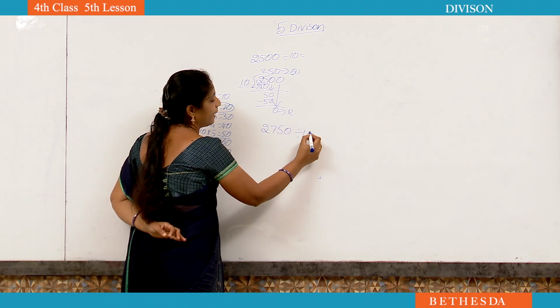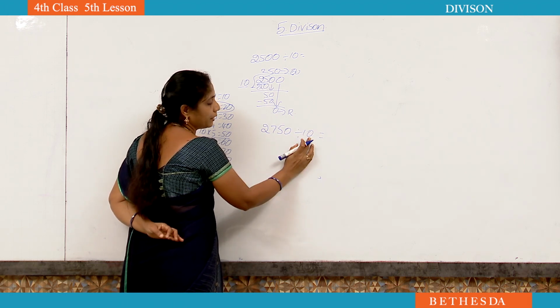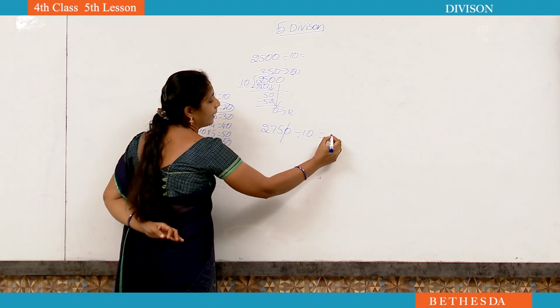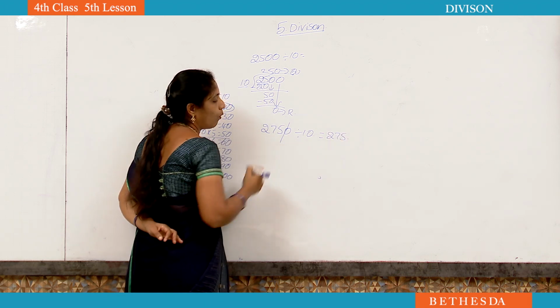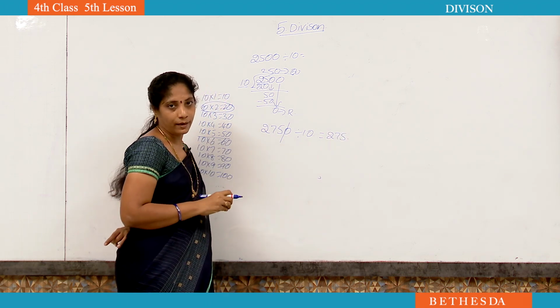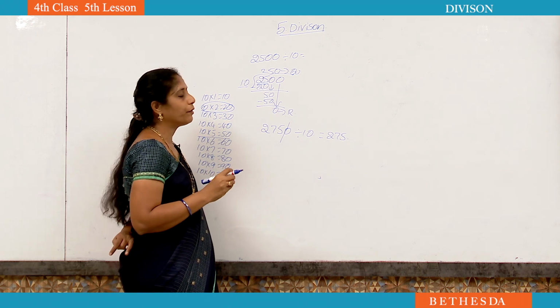2750 divided by 10. Here we are doing division with 10. That's why cut 1 zero and write the remaining number. While we are doing division with 10, we have to cut 1 zero from the number.